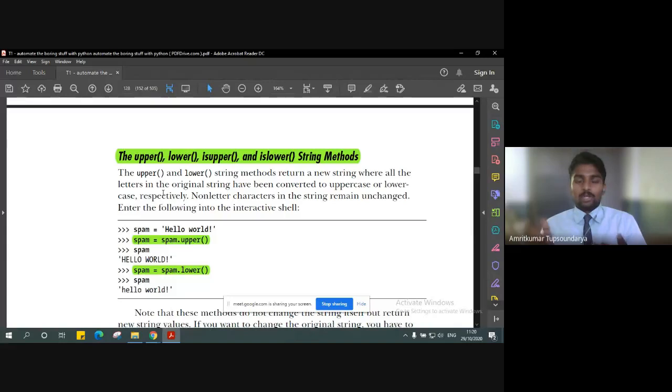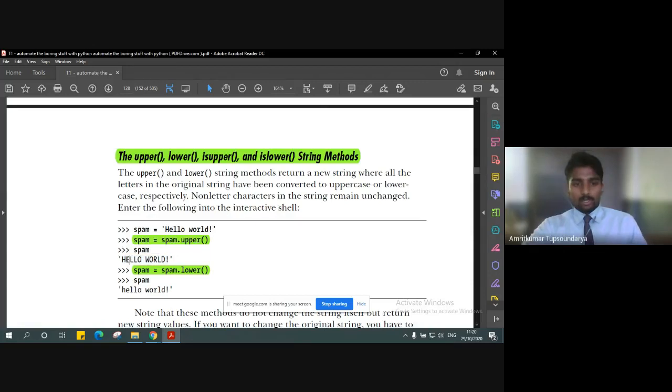Whatever content is stored in that variable, it will operate on that content to do whatever that method does. For example, if the method is upper, the content will be updated to all uppercase text. Similarly, the lower method will change the format of the text to all lowercase letters.